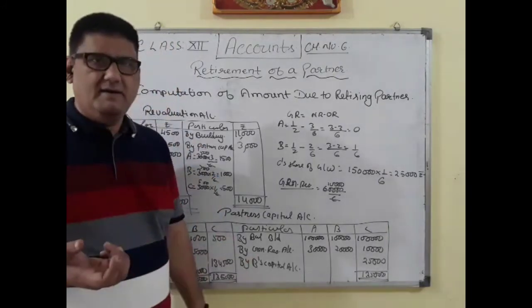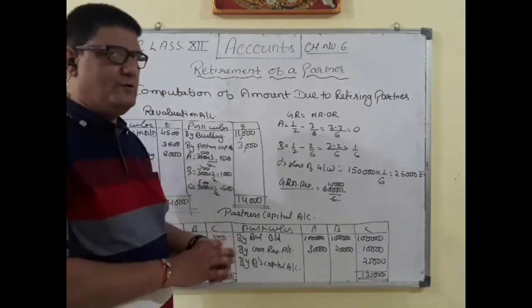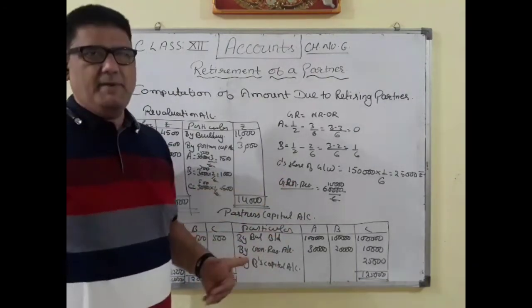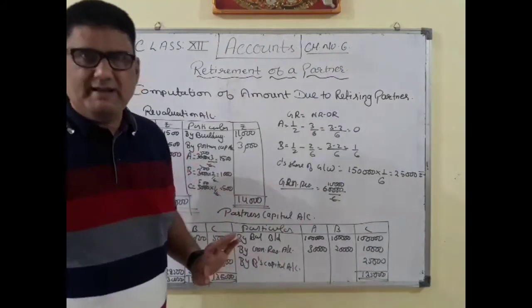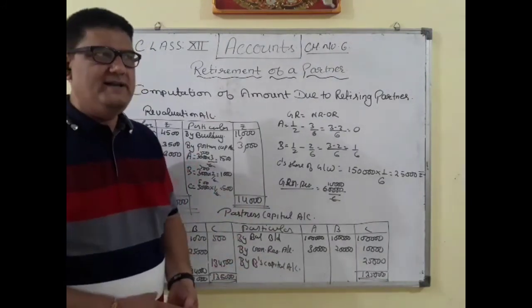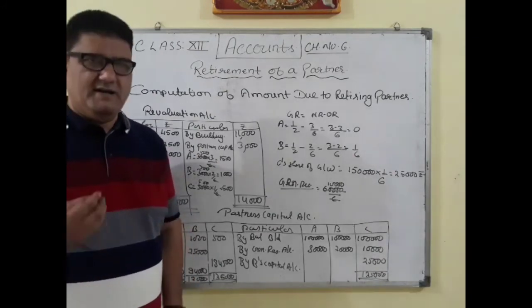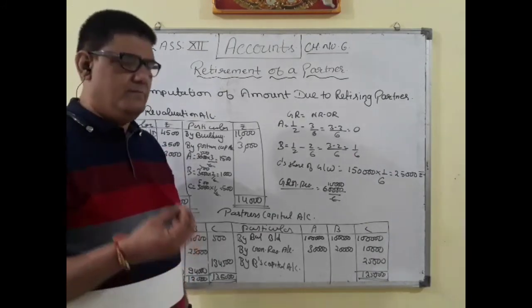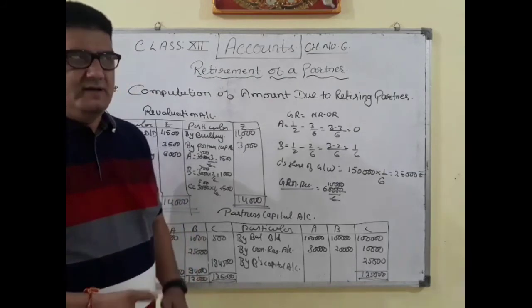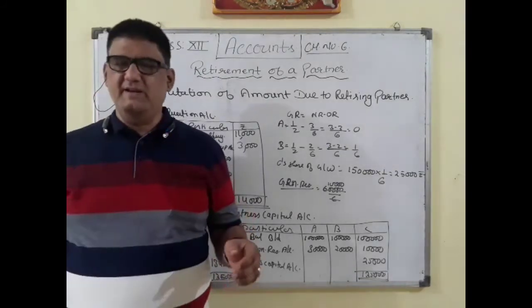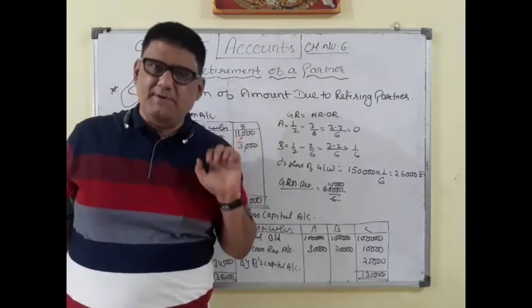Simple. If we talk, we have to prepare the capital account of the outgoing partner in the same manner in which we are preparing all the capital accounts. Only a few things have to be considered here. If the partner is retiring in between the accounting year, then if there is any interest on capital which is to be paid, that will be paid for a certain time period.